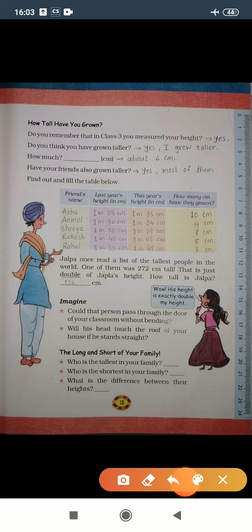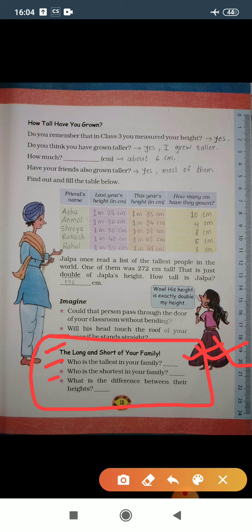Let's see the next question. The long and short of your family. Number 1, who is the tallest in your family? These questions you need to solve by yourself. It must be your mom, your father, your brother or sister, anyone.